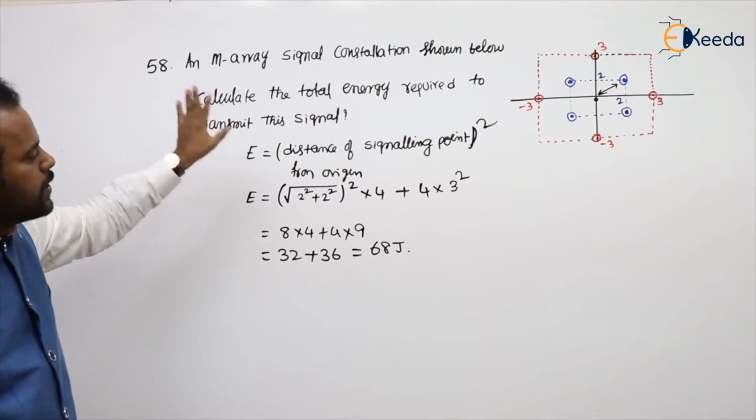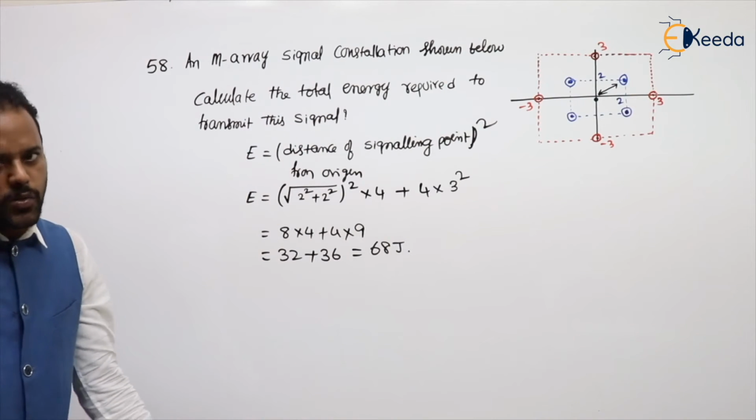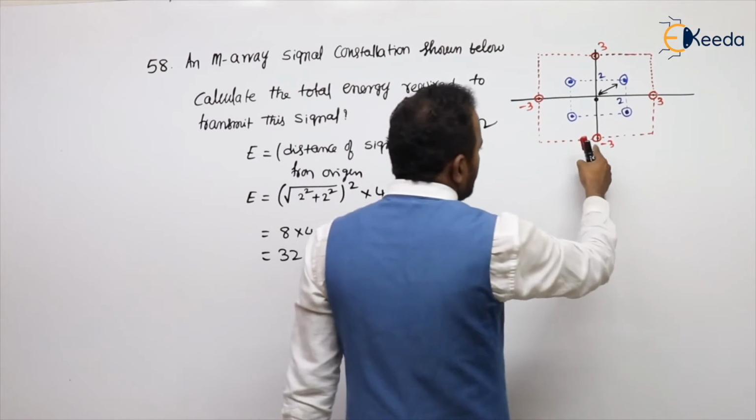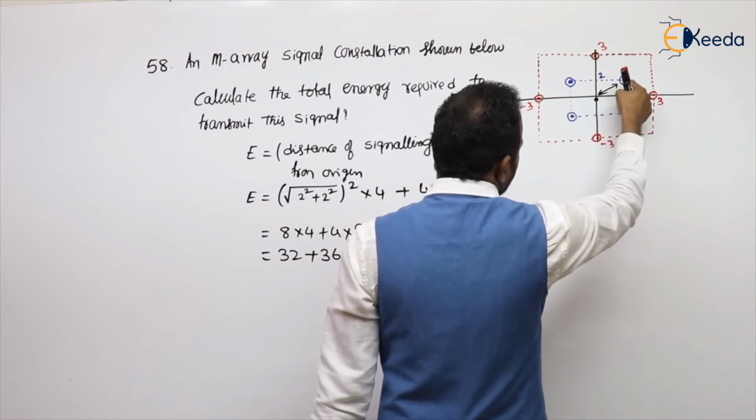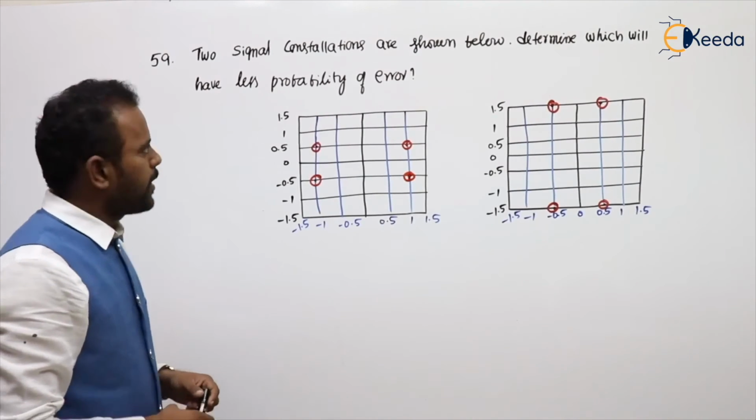Are you getting my point? So how to calculate energy? Take the distance from the origin and then square it. So calculate the distance. These you can get directly, but for this one apply the Pythagoras theorem, shortest distance. Clear? See the next problem.